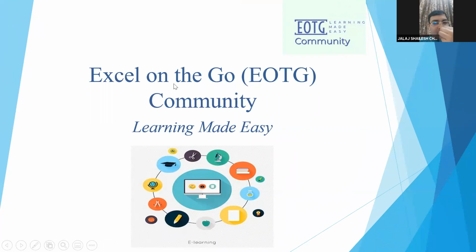Before we start off officially, we want to give you a very quick brief and background of what we do as EOTG. EOTG is a learning community which Rahul and I have co-founded. The idea earlier was to only do Excel. Since it is a widely used topic, we started giving lectures, and we got a good response. Then we also ventured into other arenas. We are now about 2.5 months old, and we are starting to gain good traction.